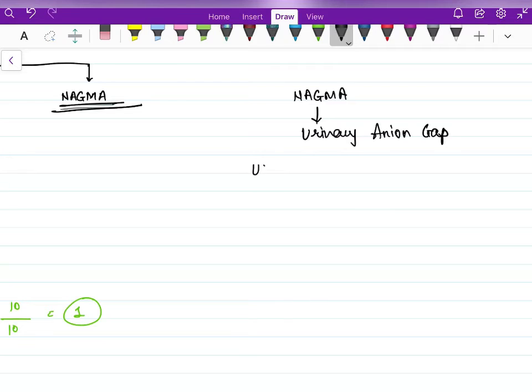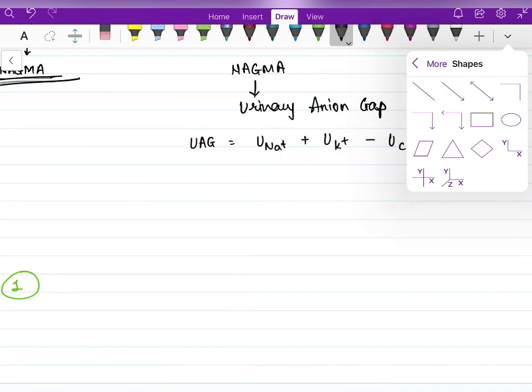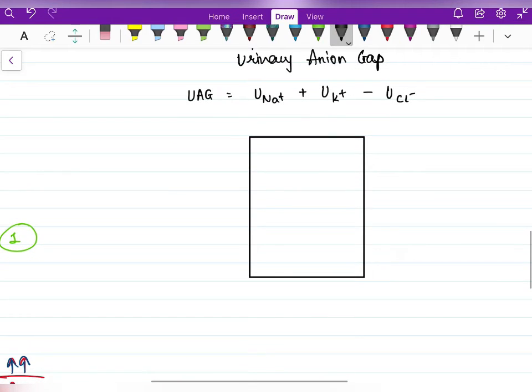Now, what is urinary anion gap? Urinary anion gap is urine sodium plus urinary potassium minus urinary chloride. So if we draw the same diagram as we drew for anion gap, let's take this as cations and this as anions.